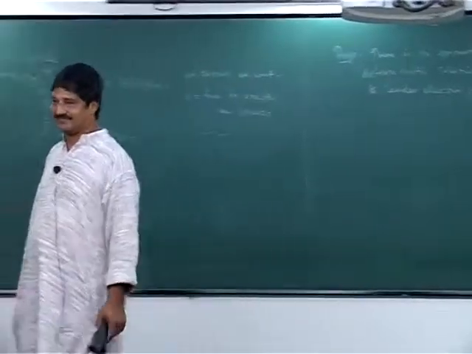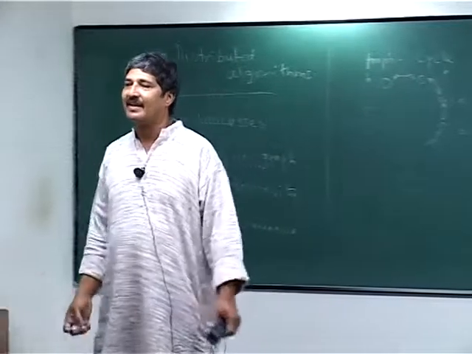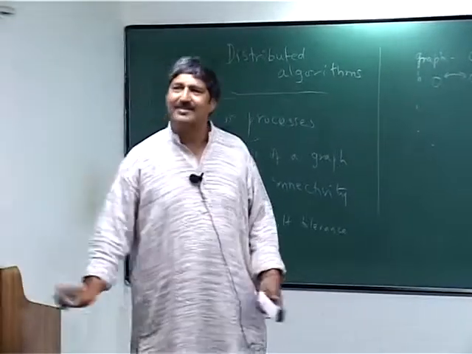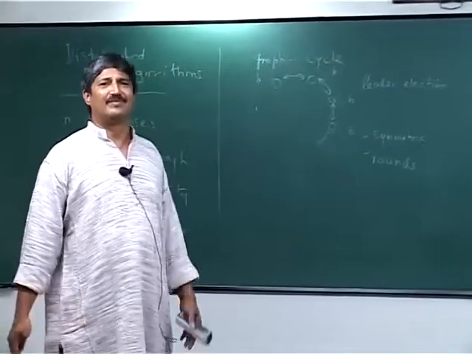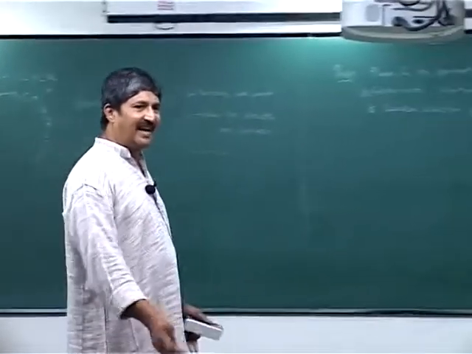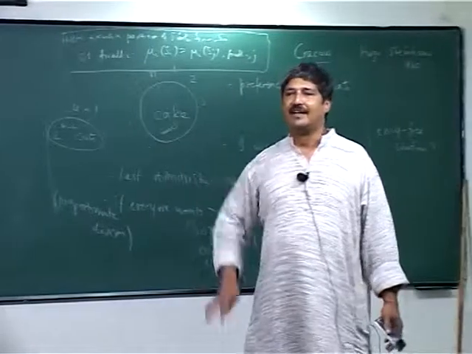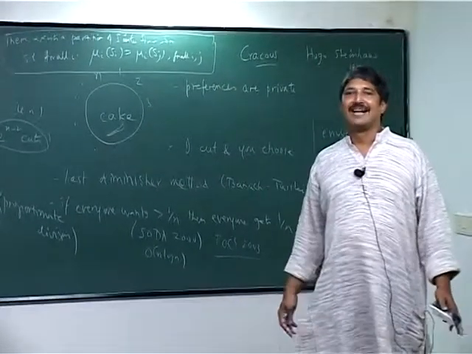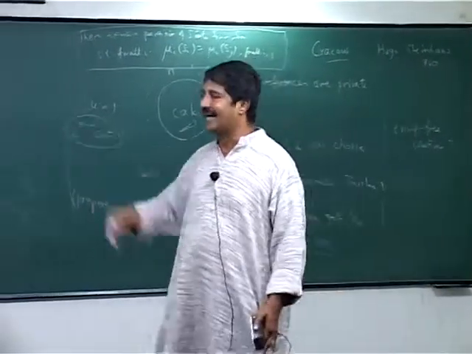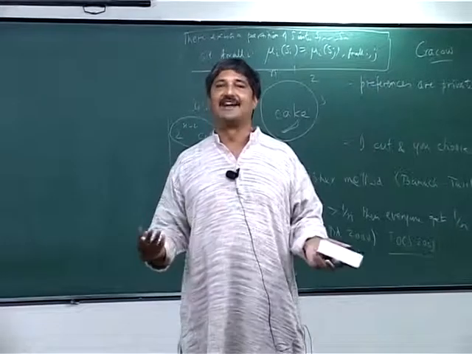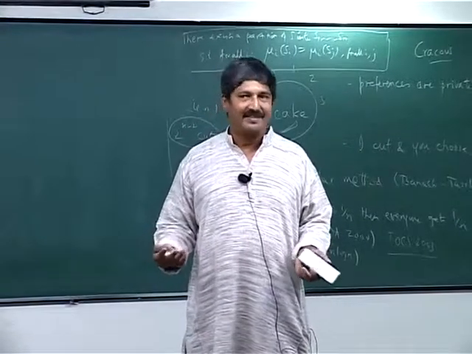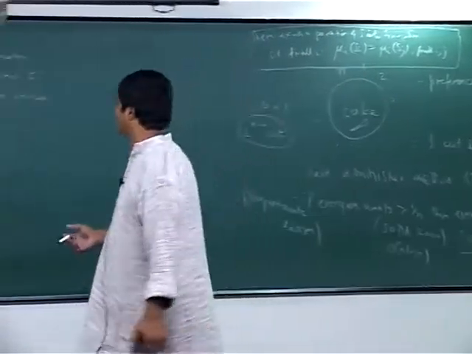There is no solution. How do you prove this? Well, whatever I said is enough. Suppose there is a symmetric deterministic solution to the leader election problem. It runs in rounds, let's say it runs in k rounds. Do induction on k.